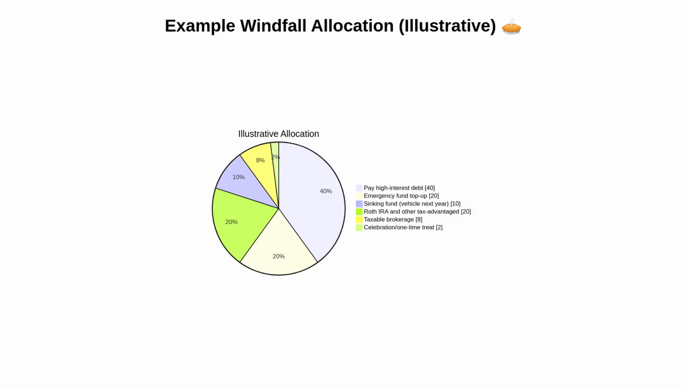This illustrative pie chart shows a possible breakdown. The largest slice goes to high-interest debt, followed by emergency fund top-up. Then comes the sinking fund for the anticipated vehicle purchase. The next significant allocation targets Roth IRA and other tax-advantaged accounts, followed by a smaller allocation to a taxable brokerage account. A very small portion is reserved for a one-time celebration to acknowledge the milestone without derailing the plan. Your exact percentages should reflect your balances, tax-advantaged space remaining, and the size of your windfall.